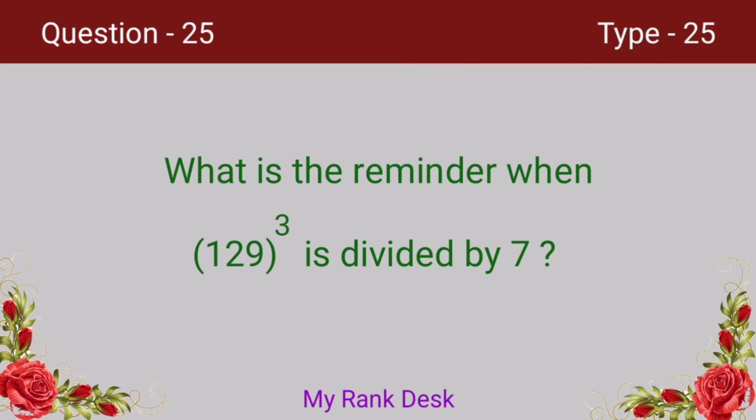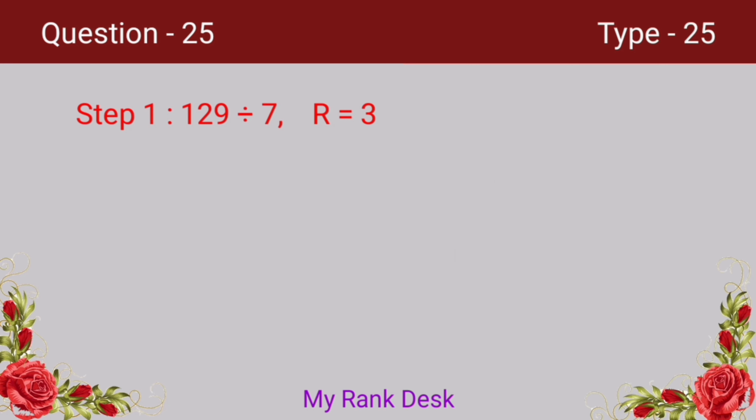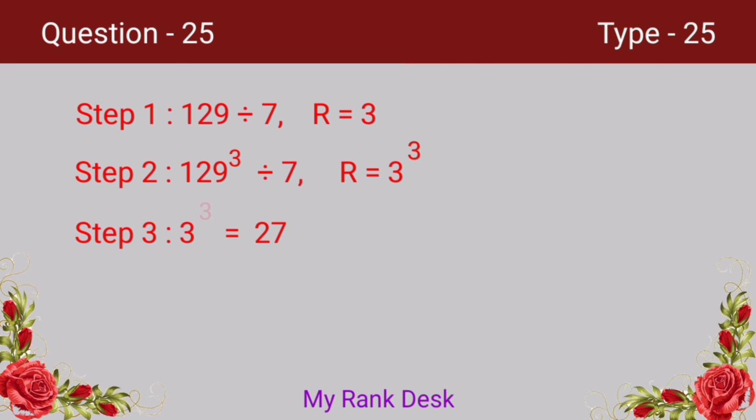What's the remainder when 129 raised to 3 is divided by 7? Let's see how we can find the answer. On dividing 129 by 7, we get remainder 3. So, on dividing 129 cube by 7, we get remainder 3 cube. 3 cube is 3 into 3 into 3 equal to 27.